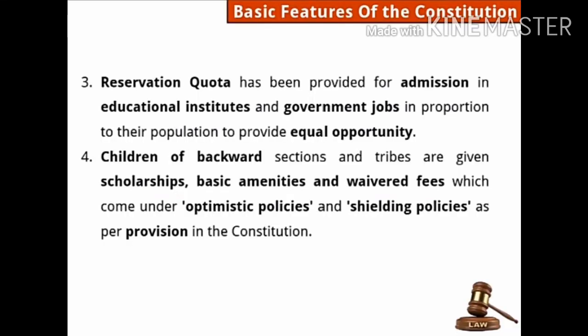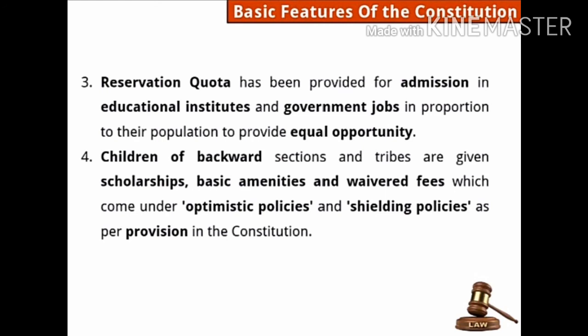Next one, children of backward sections and tribes are given scholarships, basic amenities and waived fees, which come under optimistic policies and shielding policies as per provision in the Constitution. Now these children, those who are in this school, the backward sections children, they are getting scholarships.